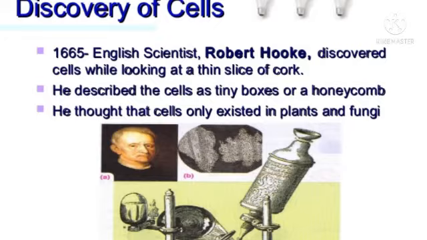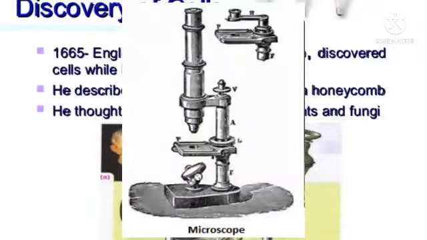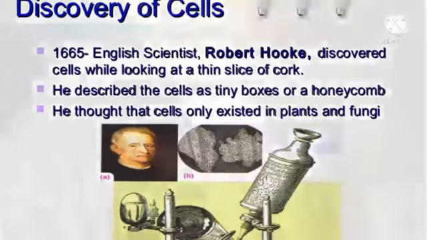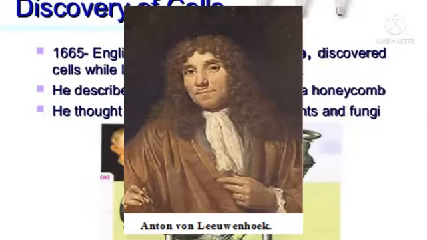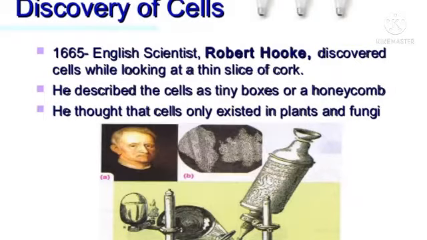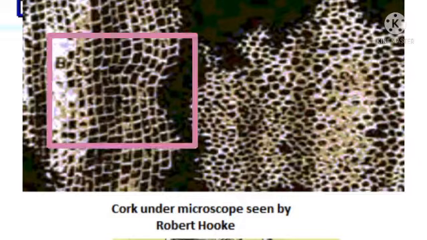He discovered it with the help of an instrument, that is microscope, which was discovered by Anton von Leeuwenhoek. When he saw the internal structure of cork with the help of microscope, it looked like compartments. So earlier these cells were named as compartments, but later on it was replaced by the term cell.